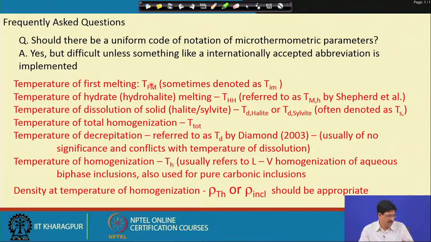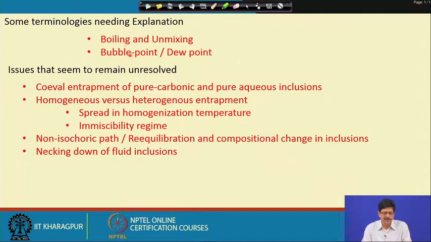Although many times the terms are defined before they are used for the first time, or in a documentation we can also explain the abbreviations which are used, yet I would say that if there are some internationally accepted, agreed upon terminologies for the microthermometric parameters, it becomes easier. Okay. Sometimes there are some terminologies which are used which become a little confusing.